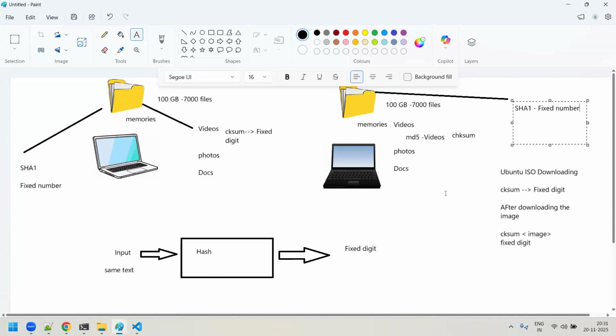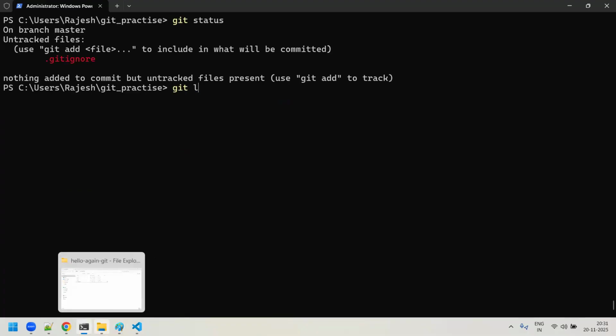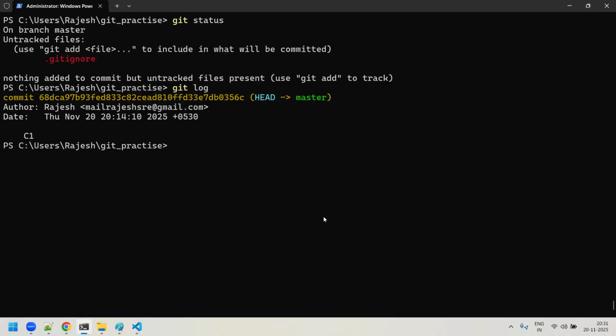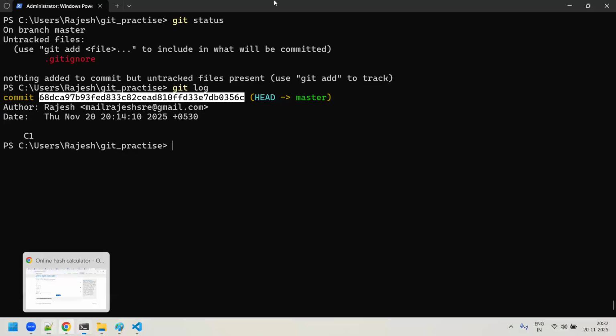Now, why did I tell all these things? What was the intention behind explaining all these things? So guys, when you go here and do a git status, it is not showing anything. When you do a git log, you can see that after doing a git commit, this commit has generated some fixed value. So how has git done it? Because git is in turn using this SHA1 algorithm. So git is using the SHA1 algorithm to generate the commit ID.